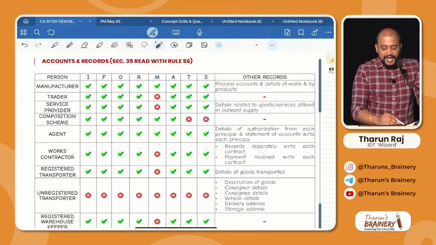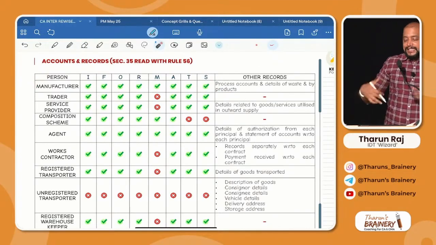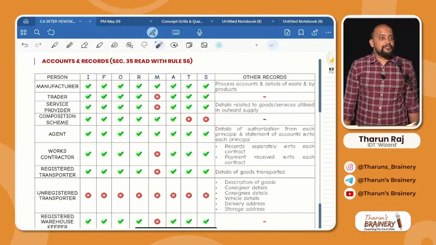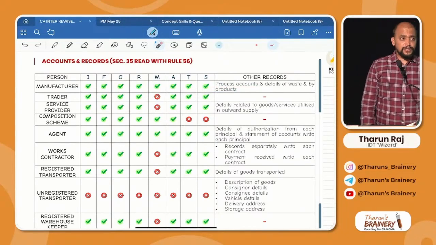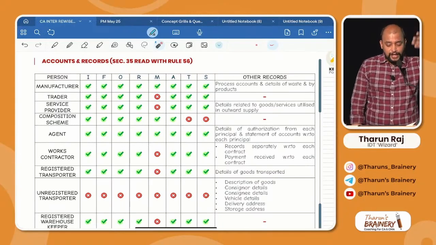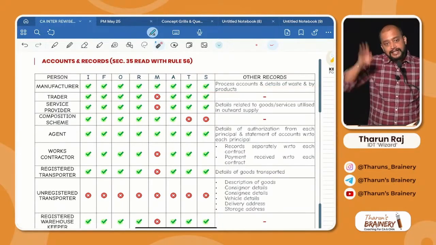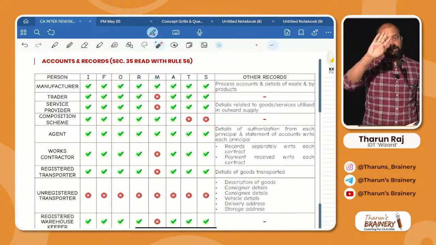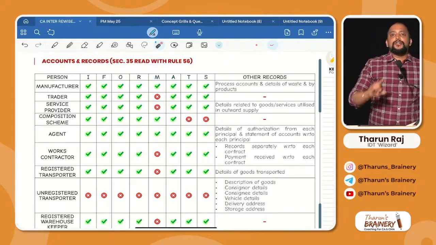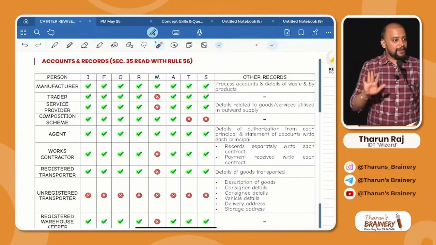First, being a manufacturer, they need to maintain the formats. Plus extra, what do they need to maintain if they are a manufacturer? Process accounts. Process accounts means you prepare costing. Process accounts, and details of waste and byproducts. In that itself, we get the waste and byproduct details also. So literally, you need to follow process costing. Got it? And you need to maintain this for a manufacturer.